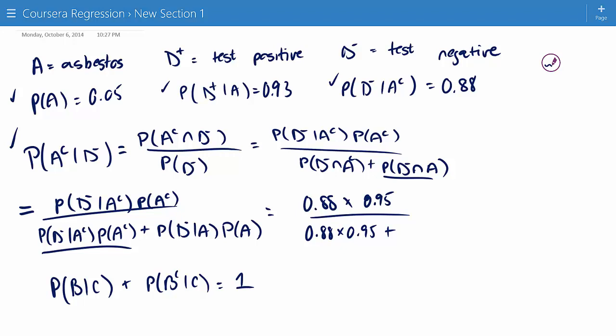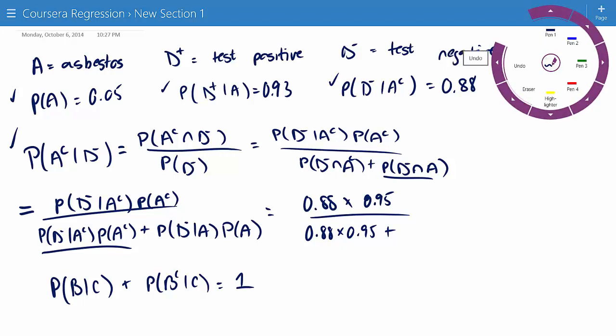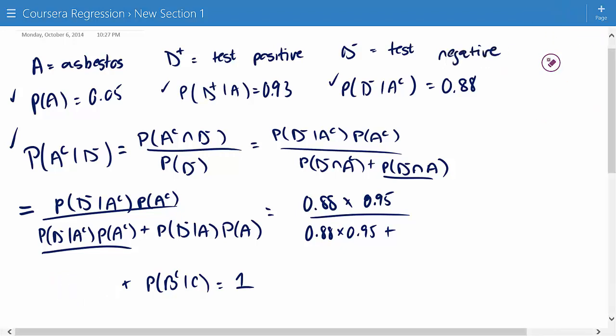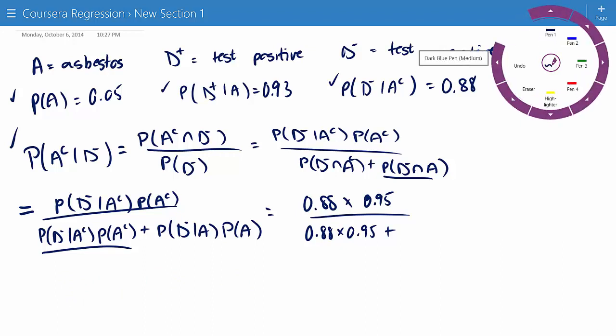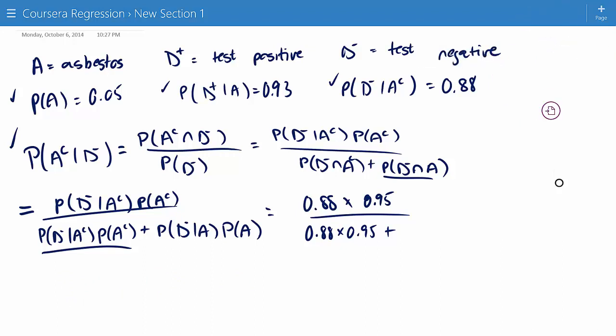And that's an easy trick that you can use to calculate conditional probabilities so you don't get tripped up. So in other words, what we want is the probability of D minus given A, but we have the complement, the probability of D plus given A, but the condition on A is the same, so we can just do 1 minus it.